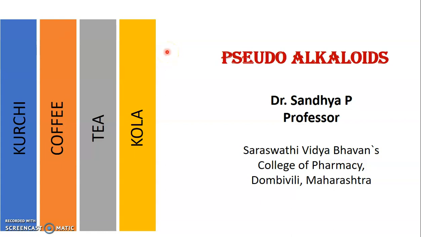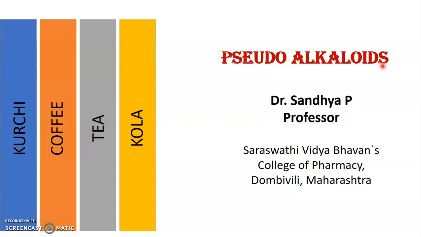Good morning, children. Today our chapter is on pseudo-alkaloids. What are pseudo-alkaloids? These are alkaloids which have a nitrogen in the ring, a part of the heterocyclic ring, or it could be outside. But remember, they are not synthesized. They are not synthesized from amino acids. The drugs under this class are Kurchi, coffee, tea and cola.